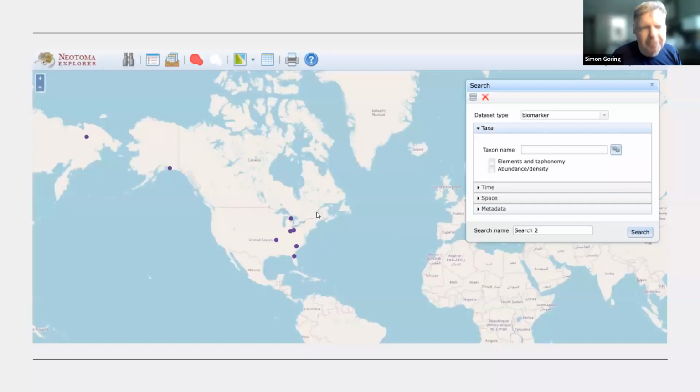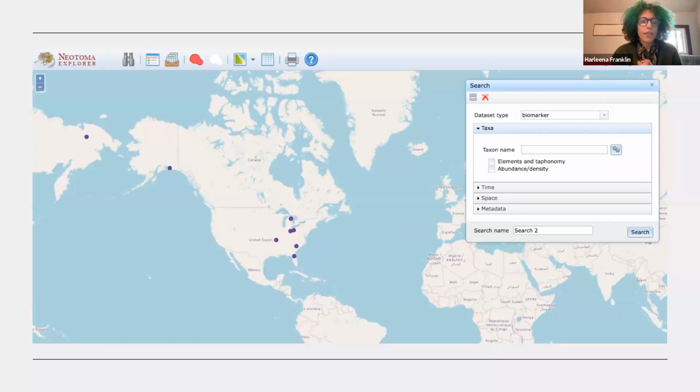So these 8 data sets are what is in Neotoma for the biomarkers at the moment. If you don't know, biomarkers are these molecular compounds that we get from organic residue. And for paleoclimate work like I'm doing, we usually extract that from sediments, and then we analyze those and use them as climate proxies. It's a pretty strong tool in our toolkit for climate research, and it's really gaining strength and popularity.